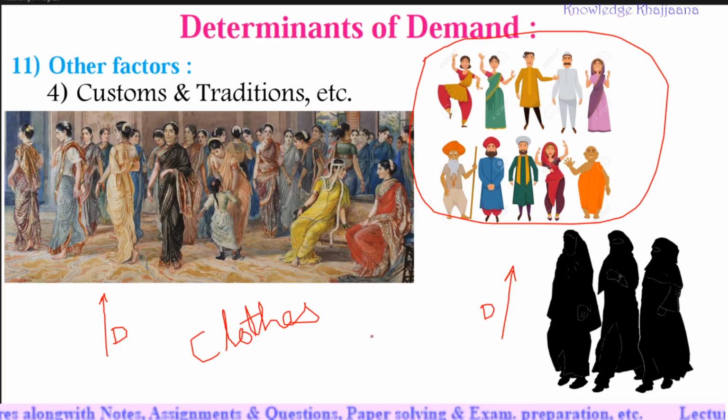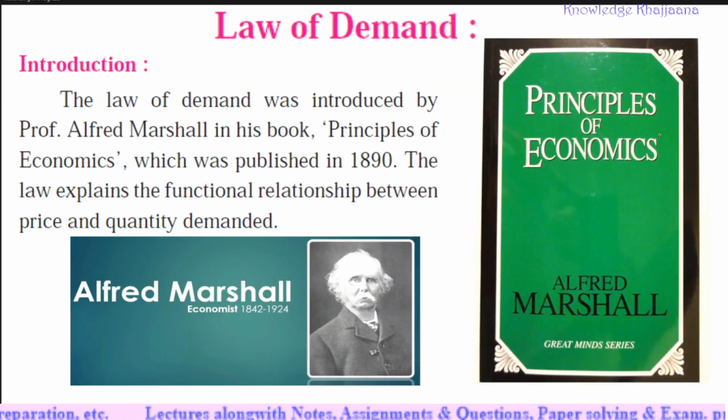Those specific costumes are only purchased because specific customs, traditions, beliefs and cultures are followed by the different people. So that also determines the demand. So the determinant of demand is also dependent upon customs and traditions, etc. With this, you have completed determinants of demand.